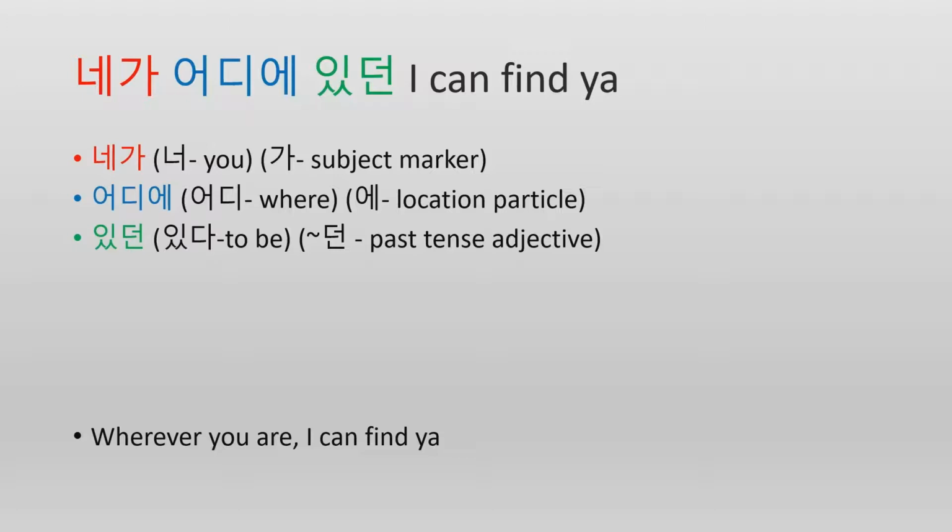Okay, and the next word that we have is 어디에. 어디에. And that comes from 어디, which means where. So if you want to say, where are you? 어디 있어? 어디 있어요? Where are you? And then 에 is our location particle that we put after where something is happening. So 어디에 is just saying where.